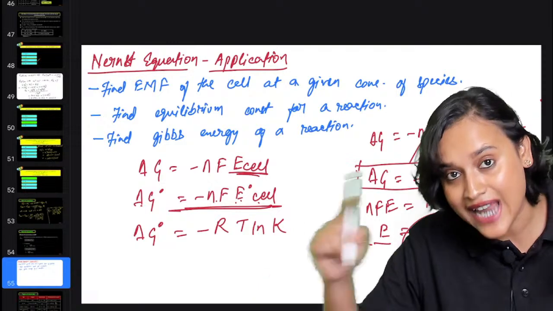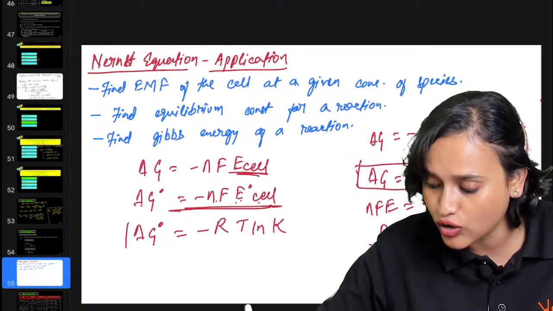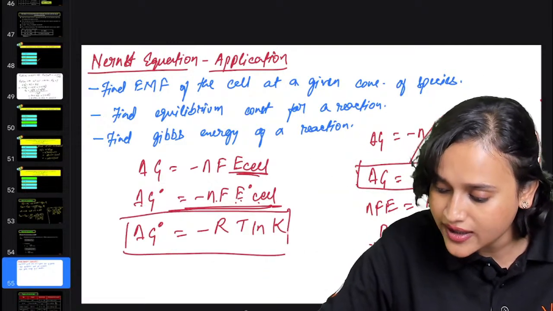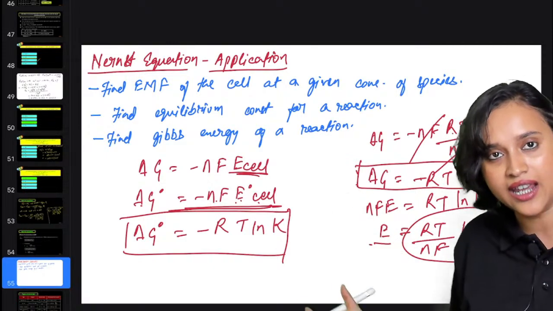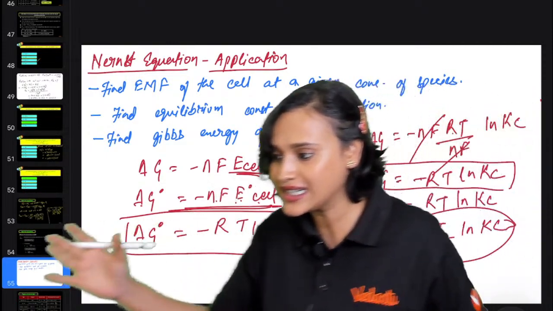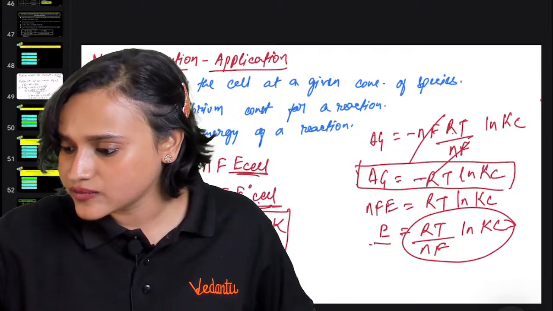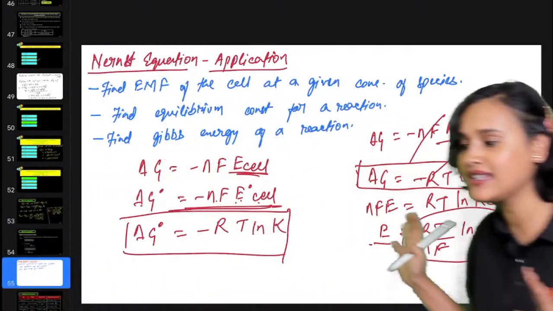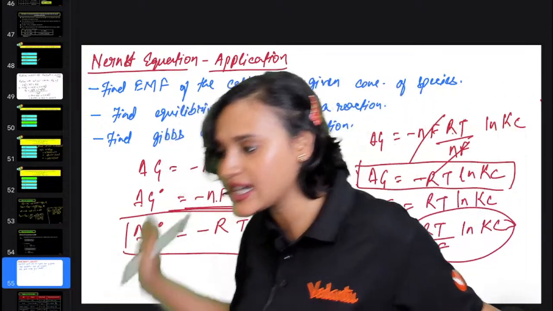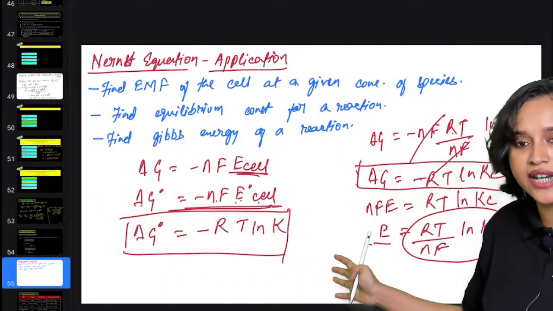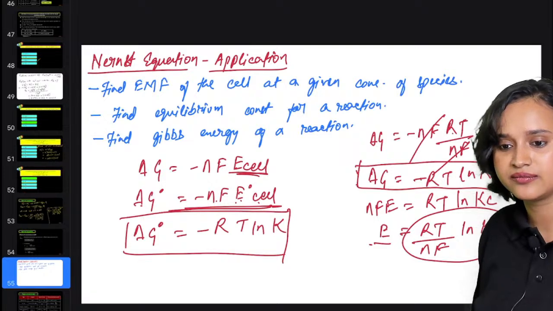That means standard Gibbs free energy is also going to be delta G naught is equal to minus RT ln K. Am I right? Is this clear now? Yes, just substitute the value of G. That's what I have done. Now check it out. Tell me.